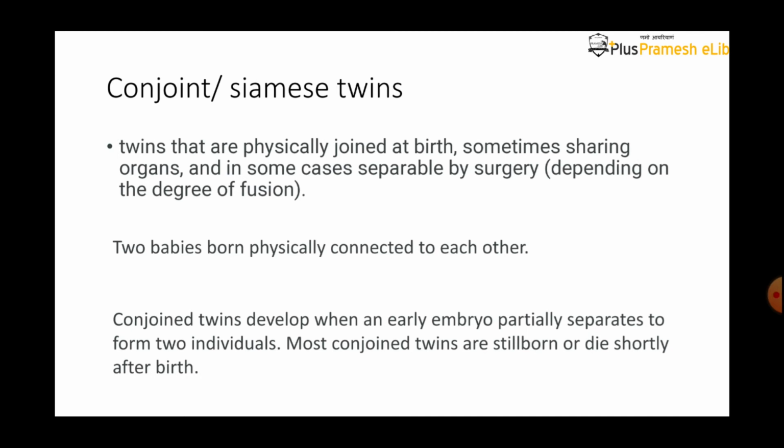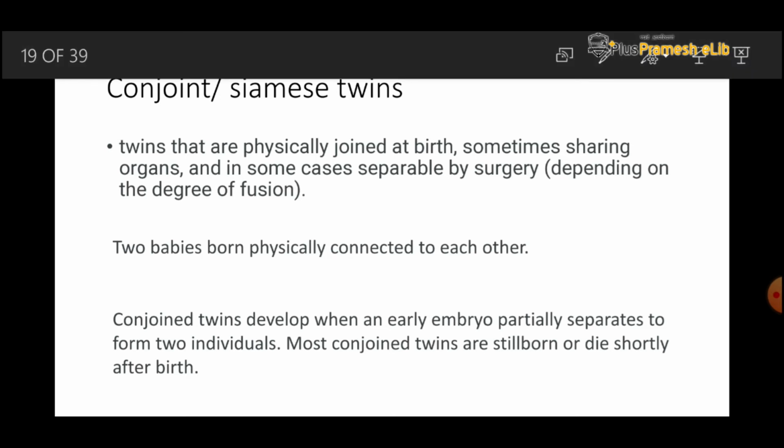What are conjoined twins? The twins that are physically joined at the time of birth. The two babies are born physically connected to each other. Conjoined twins develop when an early embryo partially separates into two individuals. Most conjoined twins are stillborn or die shortly after birth. What is it saying? They die some time after their birth.